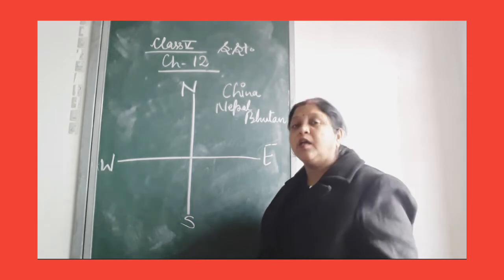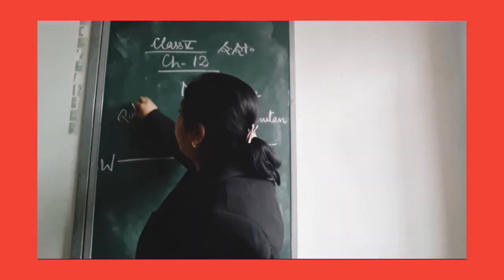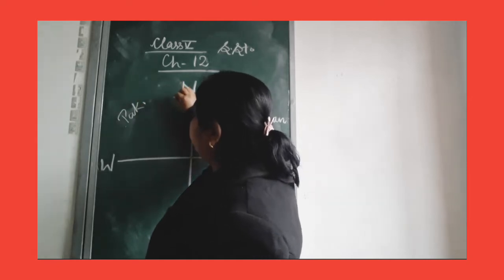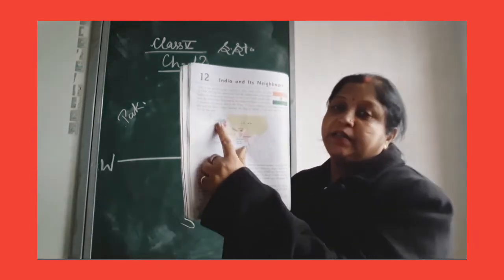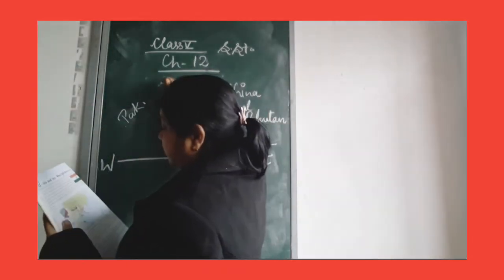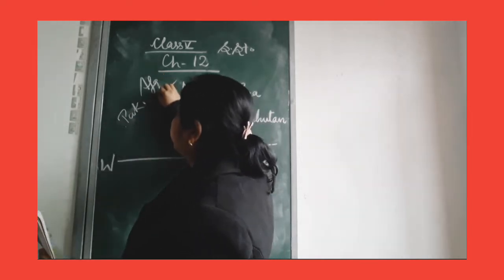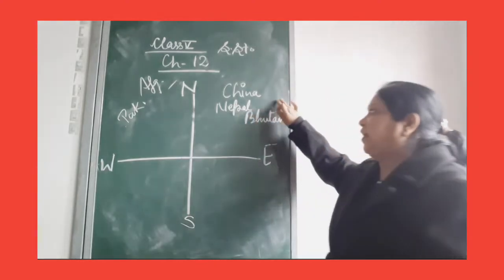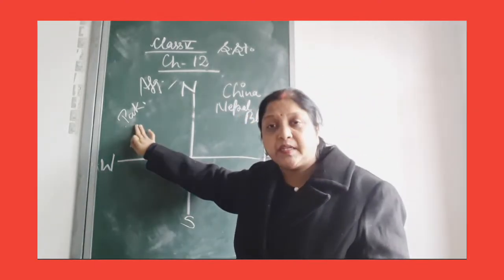Now, we talk about the west direction. In west direction, Pakistan and here Jammu Kashmir, see here, Afghanistan, in Jammu Kashmir, Afghanistan touches the border. Afghanistan in west direction. So, in north direction, China, Nepal and Bhutan. In west direction, Afghanistan and Pakistan.